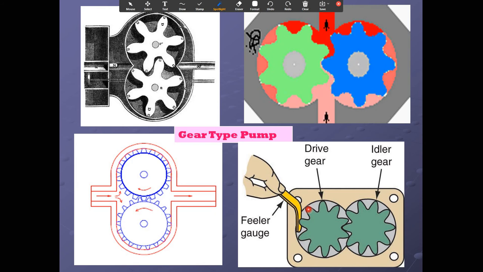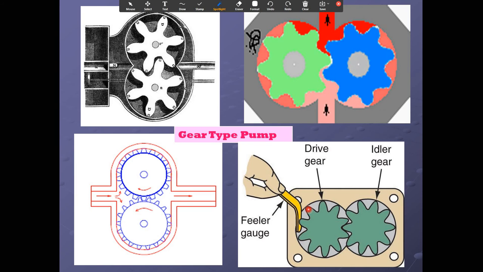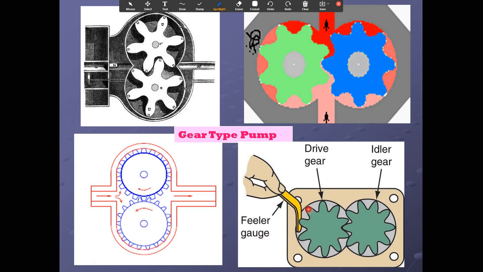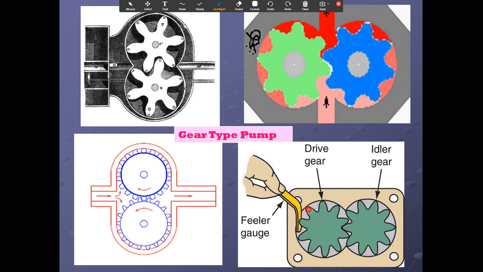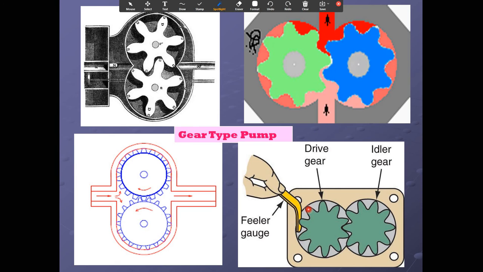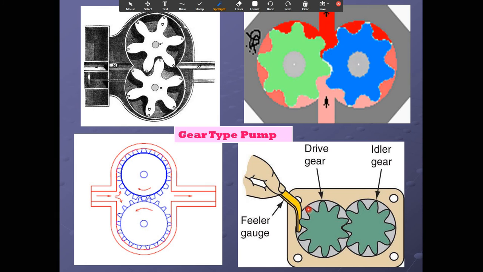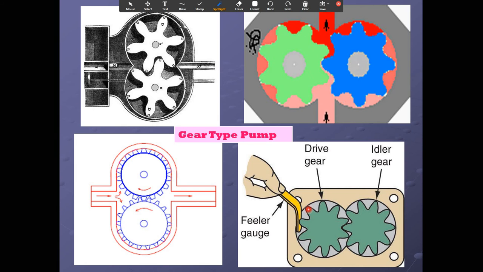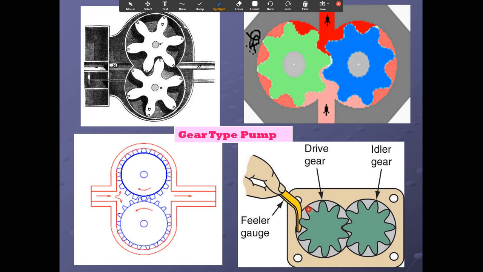So you can see how the gear type of pump works. You can see here this is the gear type of pump, and the main function of the pump is to give energy to the liquid to create pressure in the liquid. It delivers the pressurized liquid to the parts of the engine that we want to lubricate.